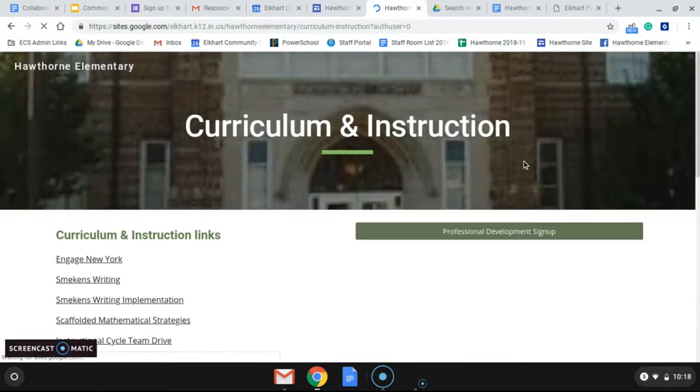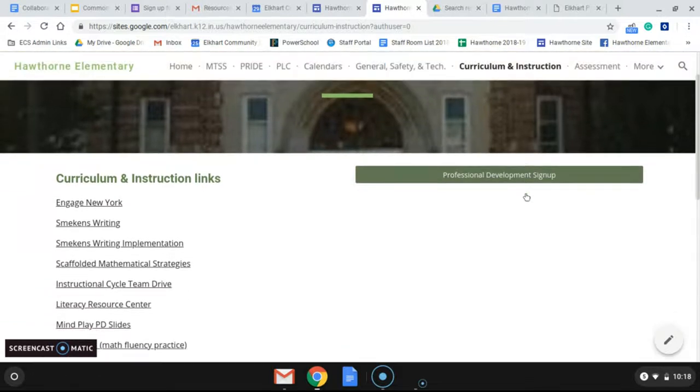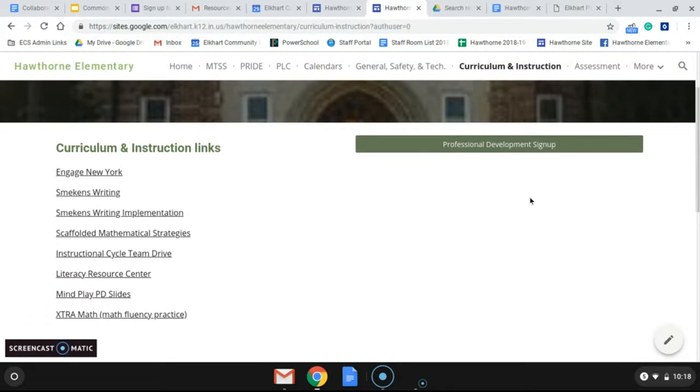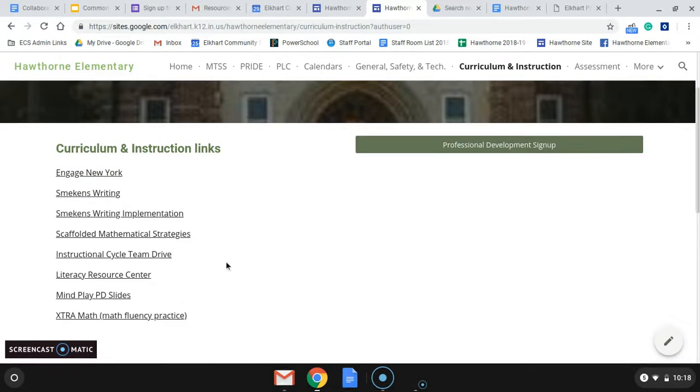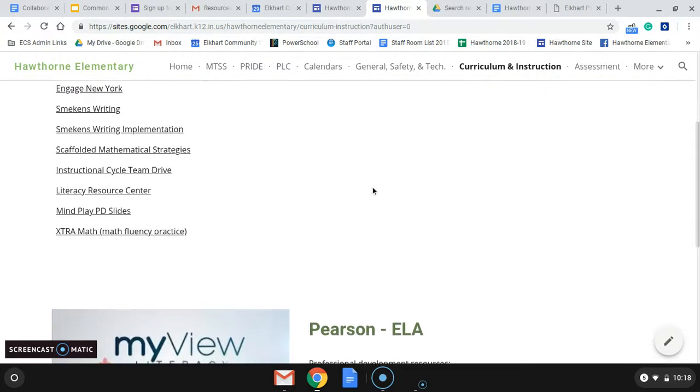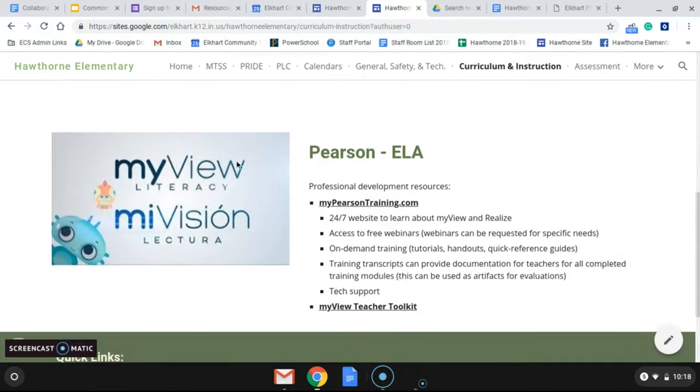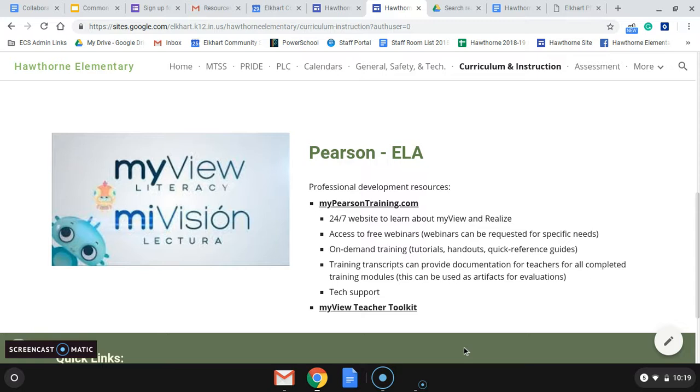Curriculum and instruction has a lot of new information that was not included last year. I know we had EngageNY and some SMEC and stuff, but we added MindPlay, and then the Pearson ELA MyView literacy has a teacher toolkit and just some information that was shared during the professional development that will help with our transition to that this year.